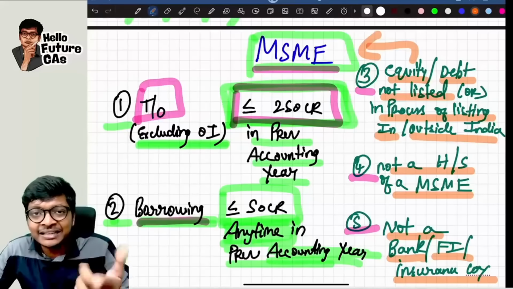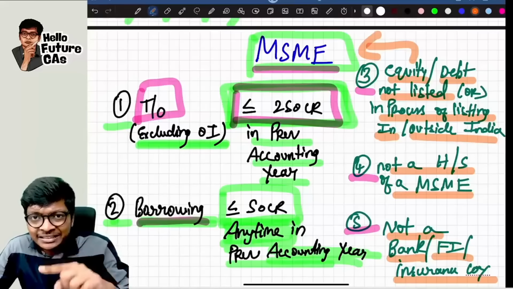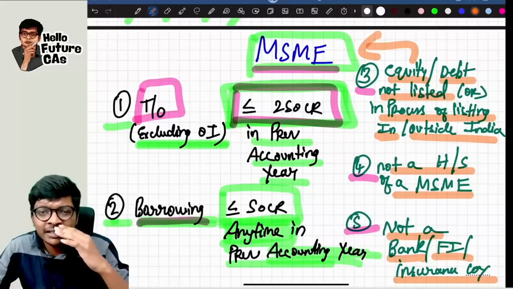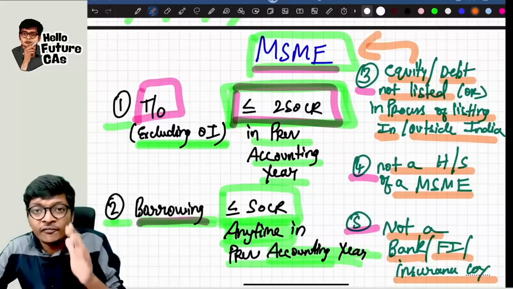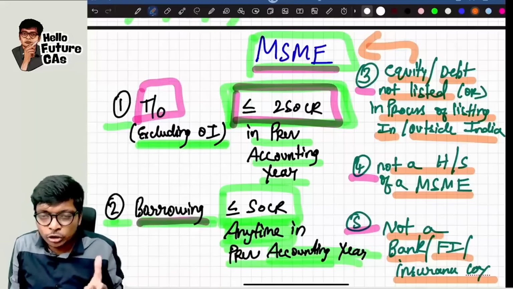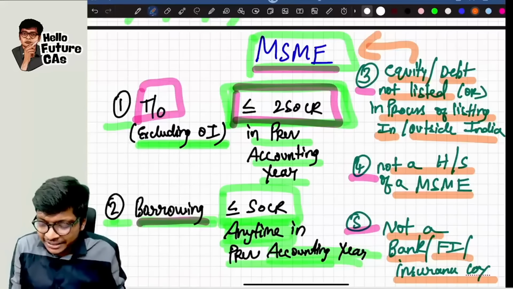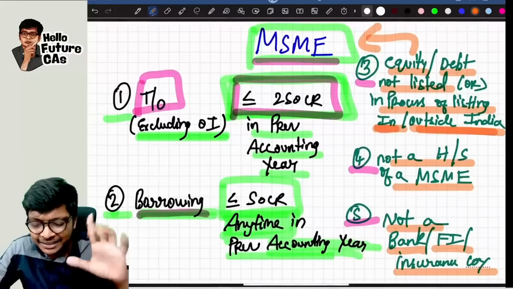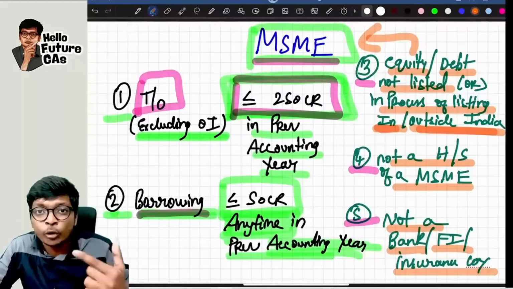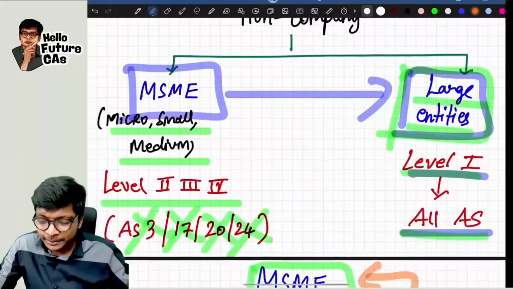Sir, in India it's unlisted company, sir. I am listing it outside India and US. For example, in India, a company called Freshworks is not listed in India, but it's listed in the US stock exchange. So they are saying it should not be listed or in the process of listing in India or outside India. It's equity or debt instrument. Of course, it's not a company, guys. So if these 5 points are met, then it's an MSME. Any one point is broken, then it becomes a large entity which follows all accounting standards.